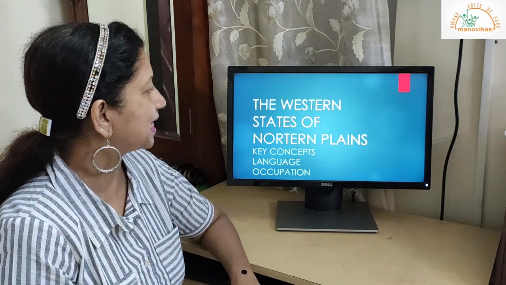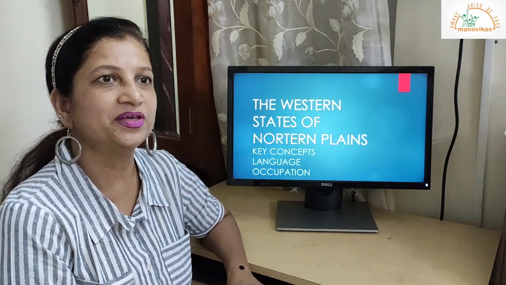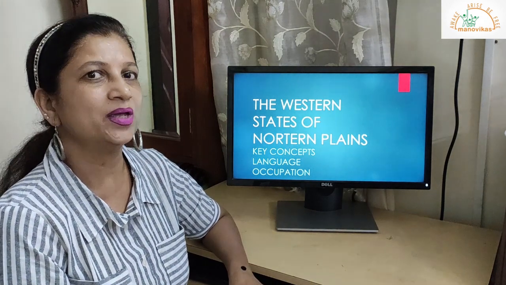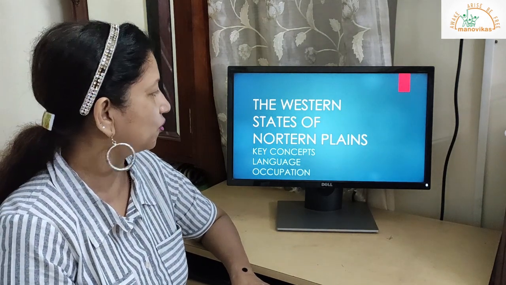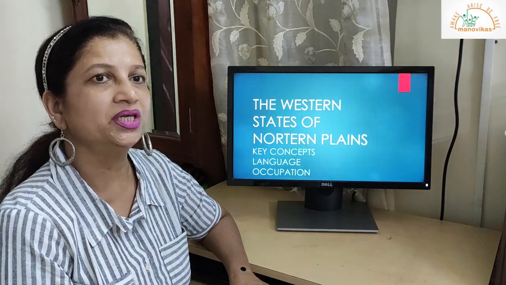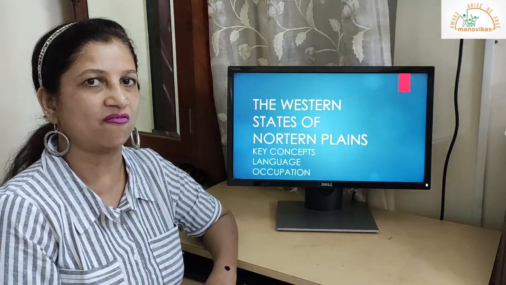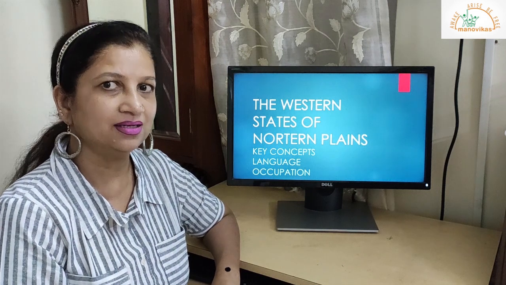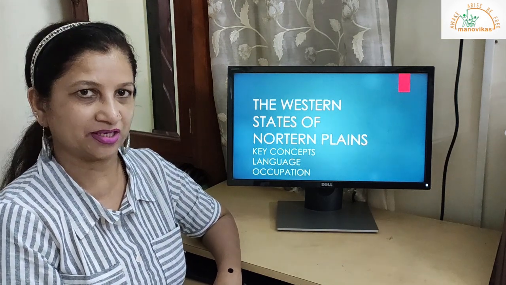Today we go to the new lesson, lesson number 7, the western states of the northern plains. We have seen the northern plains, now we go to the western states of the northern plains. Here we are going to cover the states of Punjab, Haryana, Delhi and Uttar Pradesh.